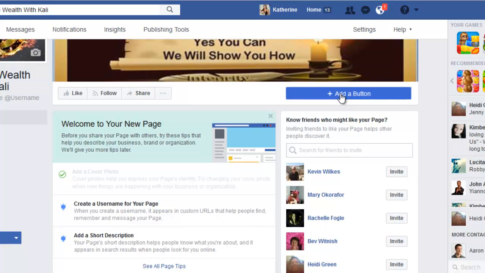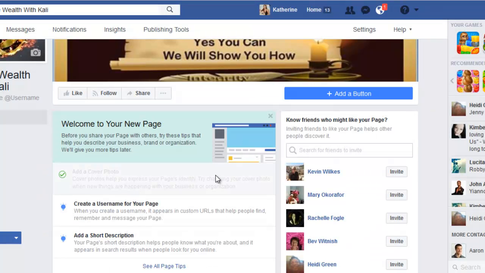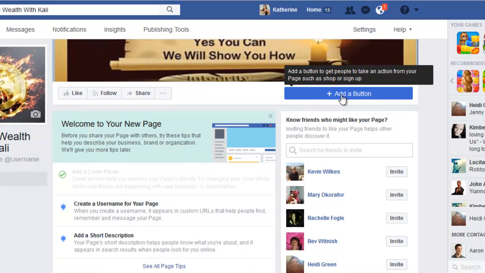Here you can add a button. You can add a video. And you can decide where you want to direct your people to. So for instance, if they like what you have, not only can you put it in your description here when you're telling about your site, but you can also add a button or a video to direct them to where you want them to go. And if we're all directing to the same page, especially like for instance, let's say you're doing a team build, you direct them to the same page, everybody's on the same wavelength, and we also get a lot more traction that way and a lot more views.